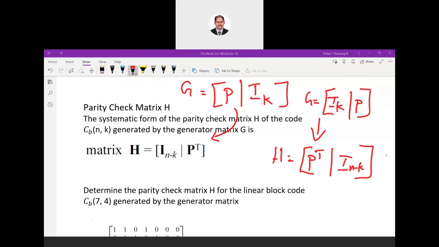You can place the parity in a different position. So this is allowed. For this, H matrix is this. If this is followed, its corresponding H matrix is this one. So this you have to identify from the given question, from the G matrix, how they have placed the parity and the identity matrix. So this is how we try to decode the data.